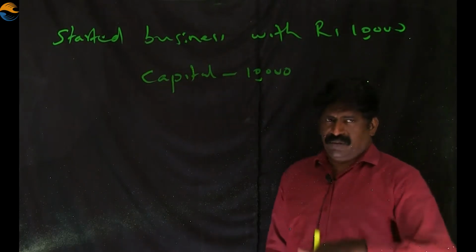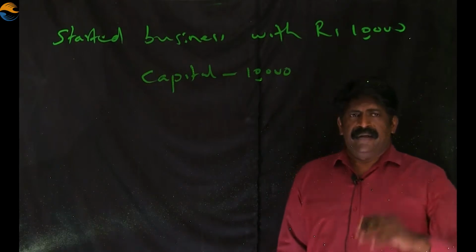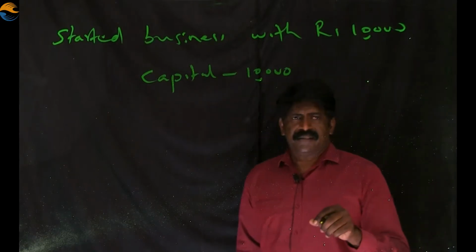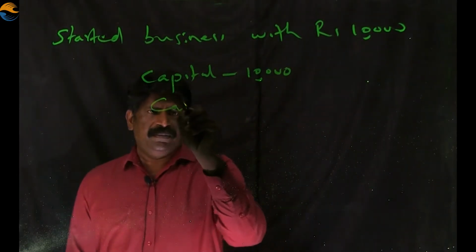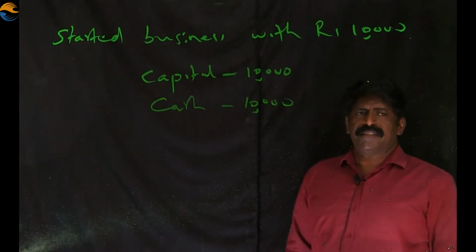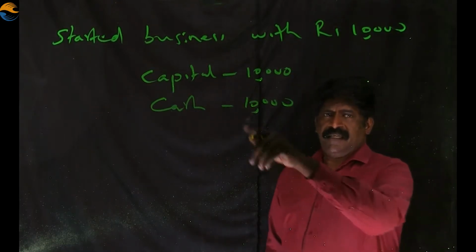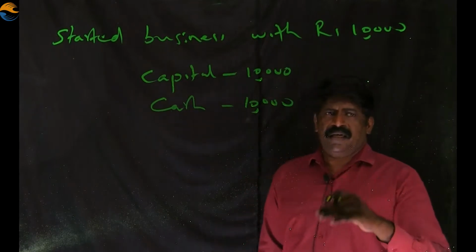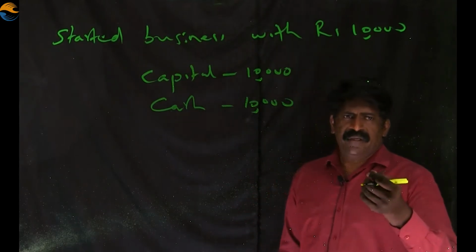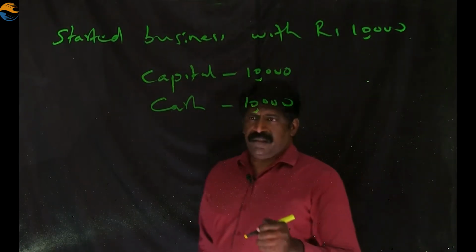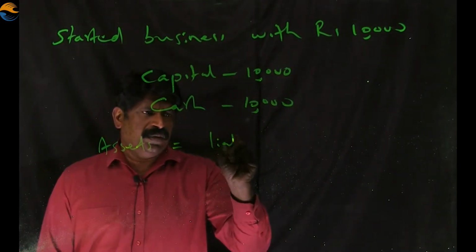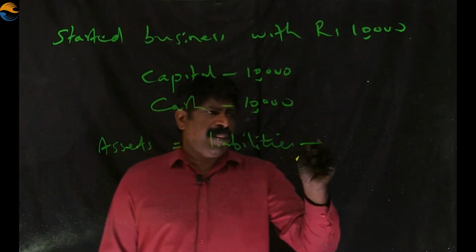Now the amount is within the organization in the form of money. The invested amount is now within the business organization in the form of money, and this amount can be called cash. It is also 10,000. So when 10,000 amount is invested into the business, there is capital 10,000 and this capital is in the form of money, cash balance. It is also 10,000. Now we come to the accounting equation. What is the accounting equation? Assets is equal to liabilities plus capital.